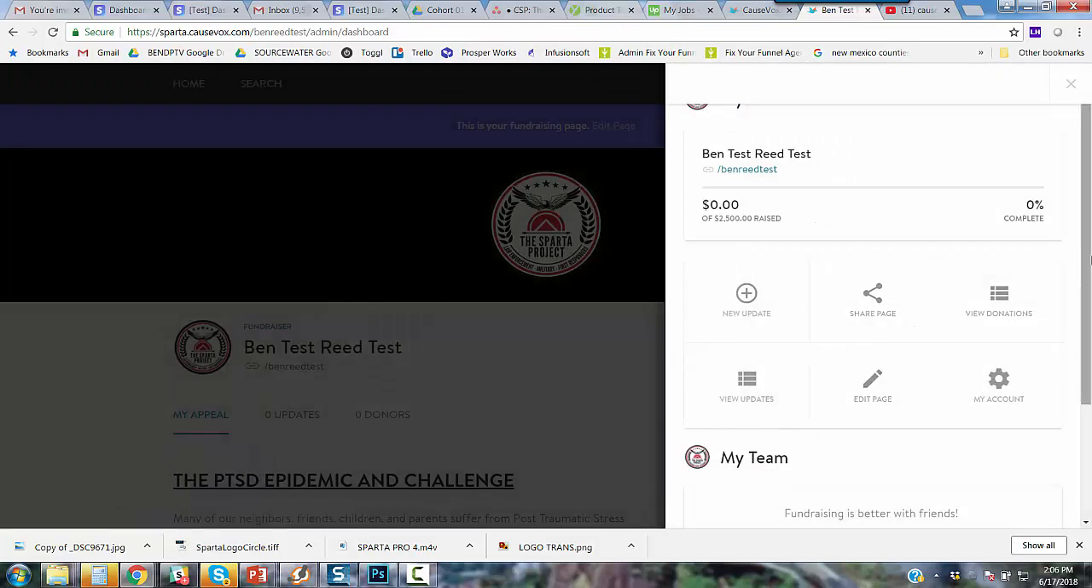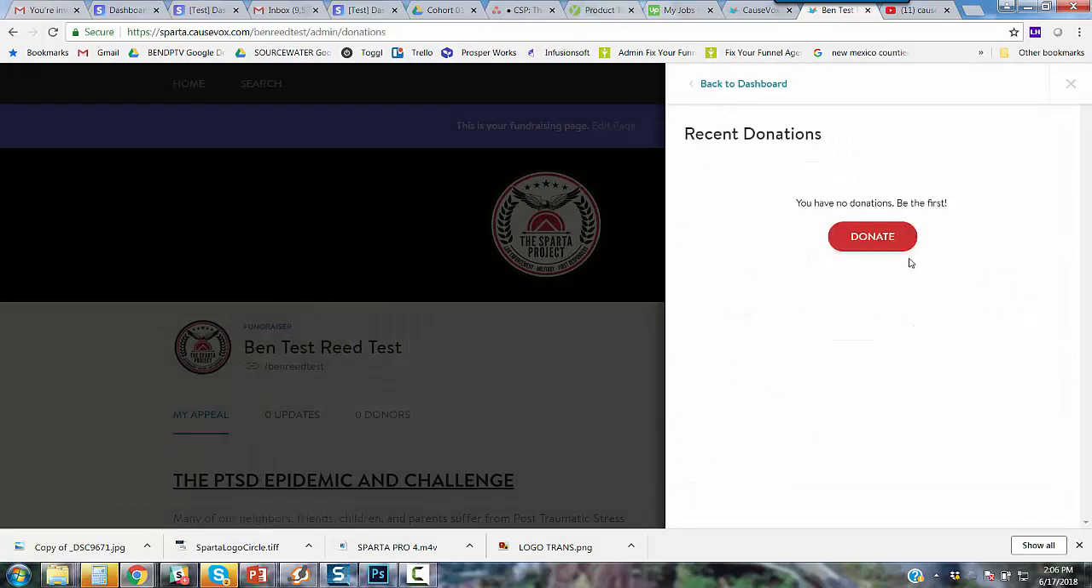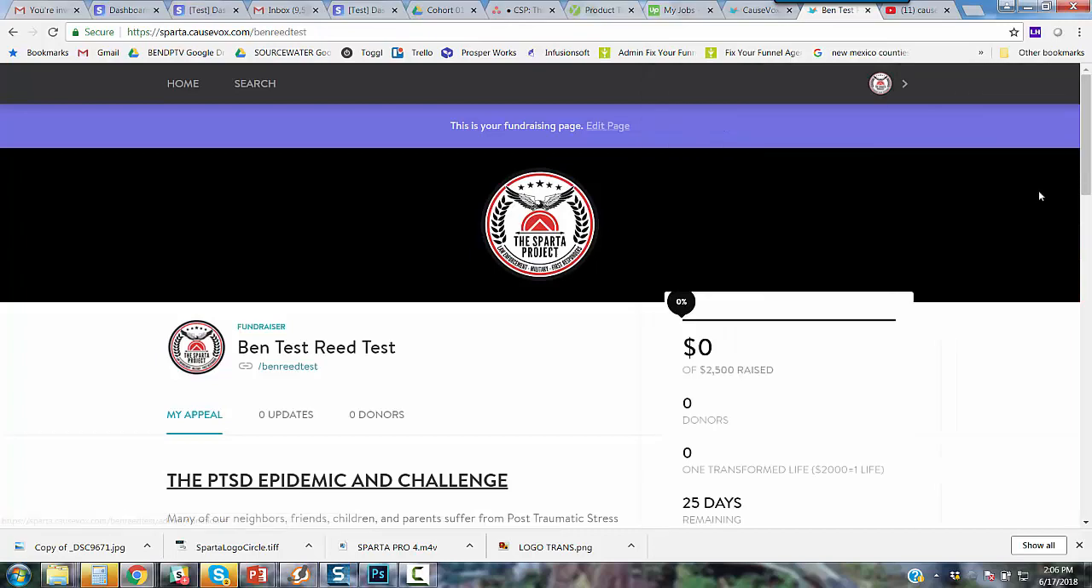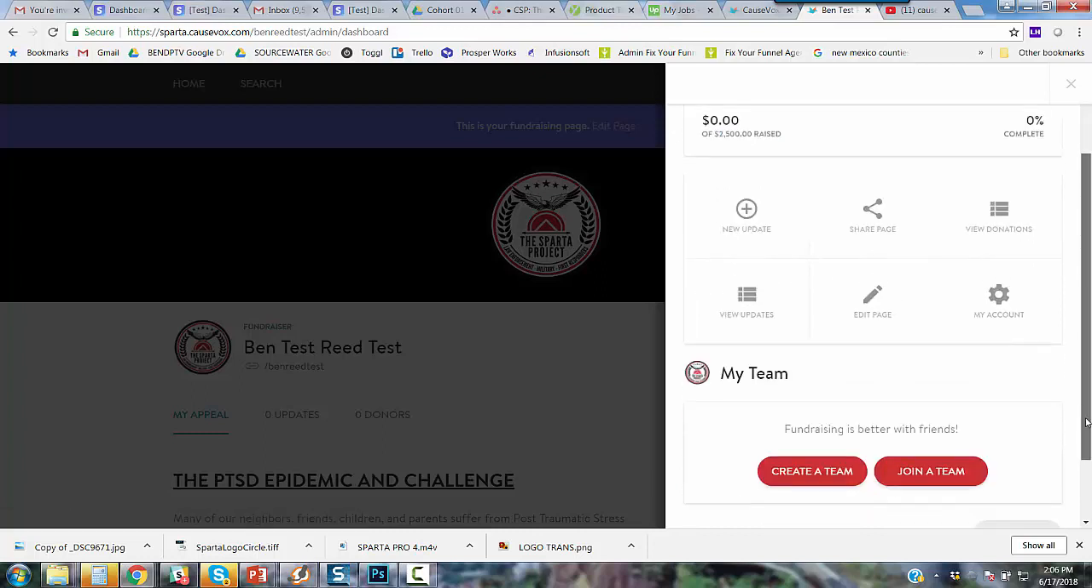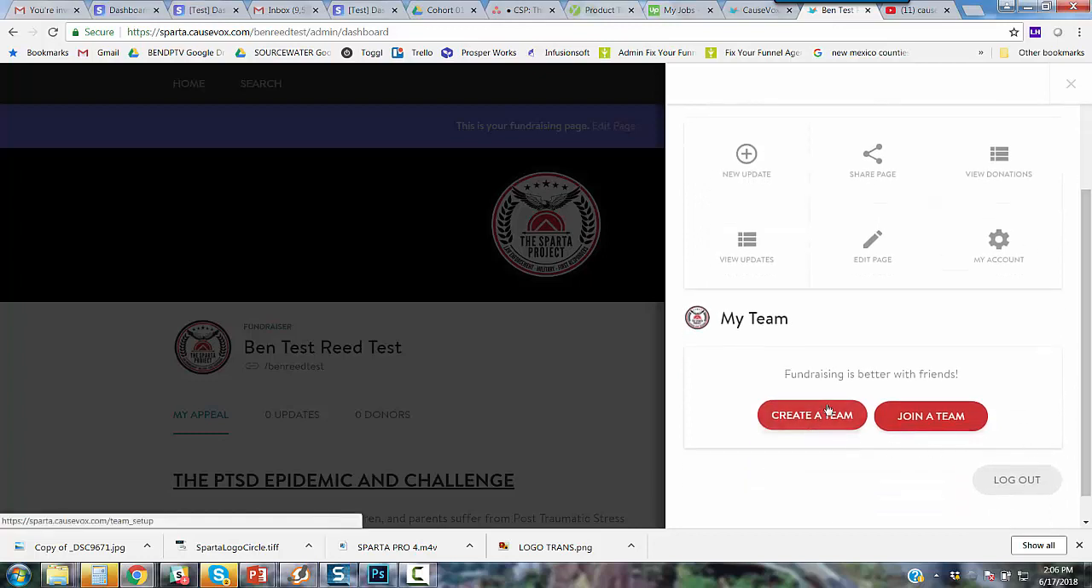Then also, you can view the donations of your page, who donated to you. Let me go back in here. You can edit the page if you want, any of the text that you have. You can go ahead and go to your account here. And then if you want to create a team, you can do that. Now, don't do that right now.